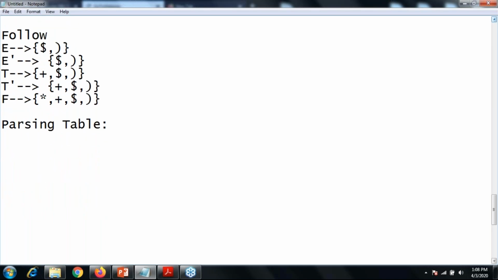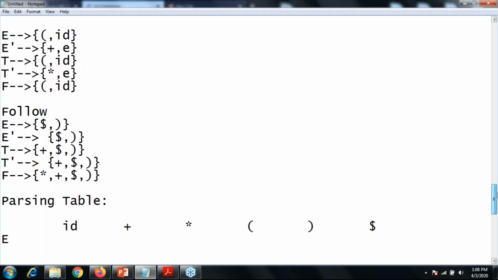Starting with the terminal symbols in the columns, the first one is ID, second is plus, then star, then starting bracket, then closing bracket, and the last one is dollar. There is no requirement to add the epsilon symbol, right? Starting with the first one, that is E. Make sure that you have the first and follow sets for your given question.